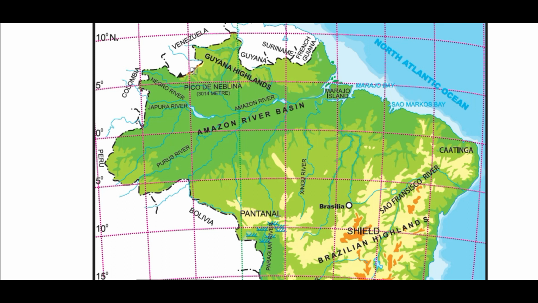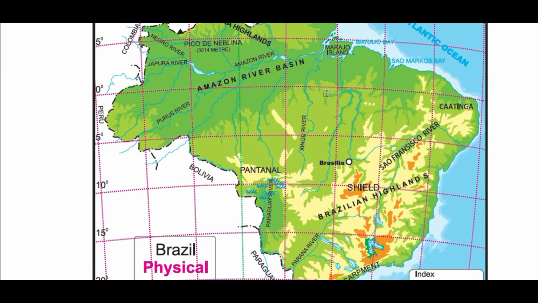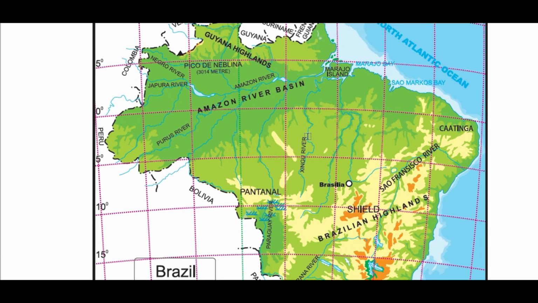So the south flowing rivers which originate in the Guiana Highland and merge into the Amazon river are the left bank tributaries, and the rivers which originate on the Brazilian highland and then merge into the Amazon river are north flowing rivers, so they are the right bank tributaries of the Amazon river. You just have to name all these rivers over here: the Japura river, this Negro river. Okay, there are many rivers. You can also take a reference from the drainage pattern map of Brazil, and you will be able to name all these rivers.